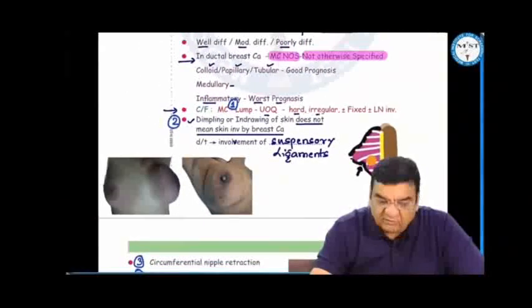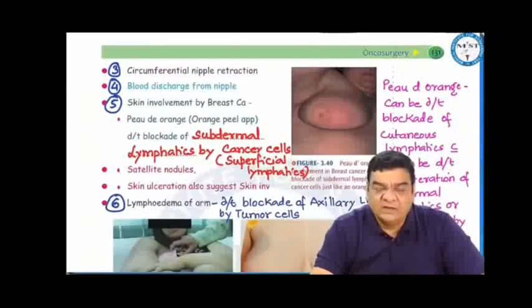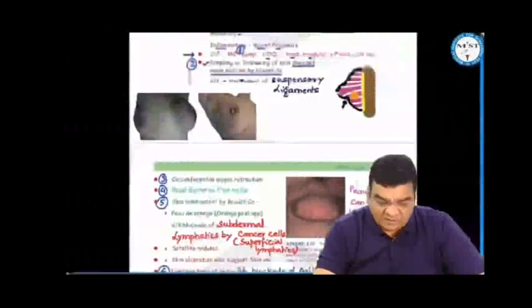There can be circumferential retraction of the nipple and blood discharge from the nipple. If the cancer cells go into the subdermal lymphatics, that is the superficial lymphatics, then the patient can present with peau d'orange type of appearance, or you can say something like this.